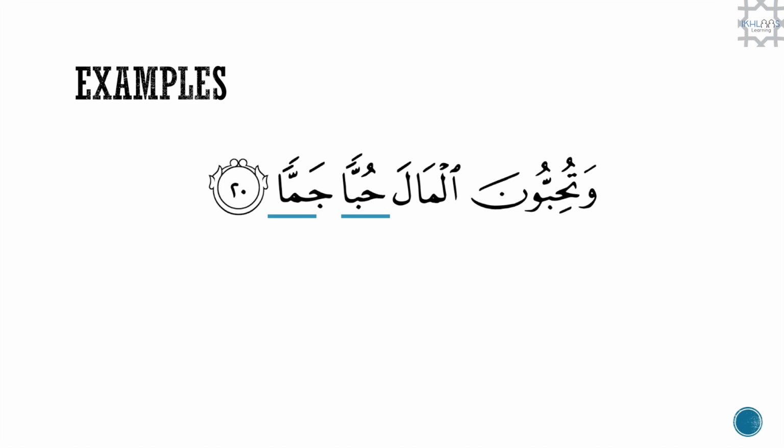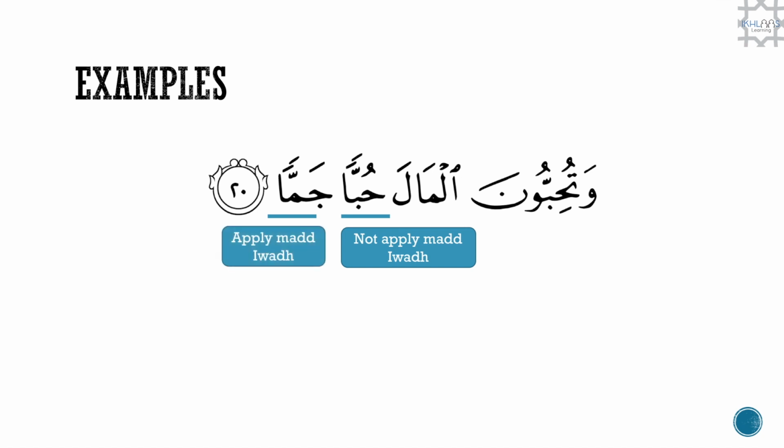So let's have a look at some examples together. The first example we have is وَتُحِبُّونَ الْمَالَ حُبًّا جَمًّا. Now we have two examples, حُبًّا and جَمًّا. We are not applying the Mad Iwadh for the first one as we are continuing with the recitation. So we say حُبًّا. But with the second one, because we are stopping, we will apply the Mad Iwadh rule, which means we will take off one of the fatas and we will read it as hubban jamma.